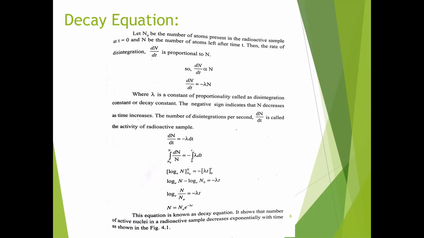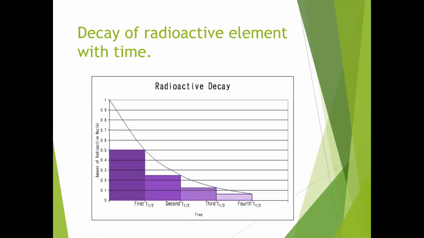exponentially with time, which we will show in this figure. Initially the number is equal to 1. After the half-life, t equals T by 2, which we will discuss, the number of atoms decreases to 0.5. Here 0.5 means half of the particles have disintegrated.